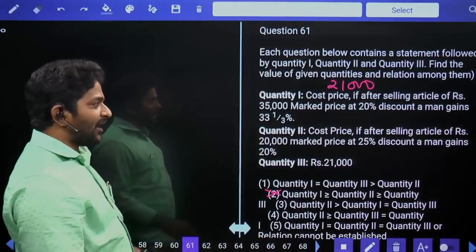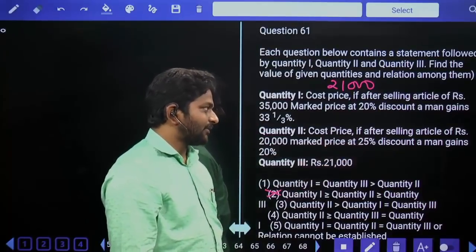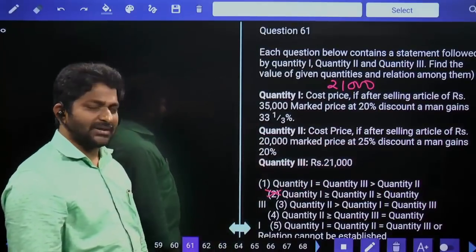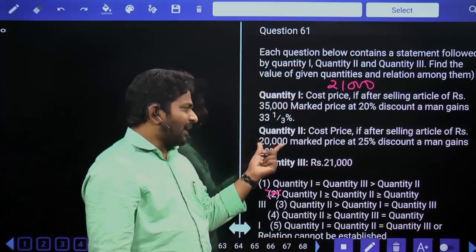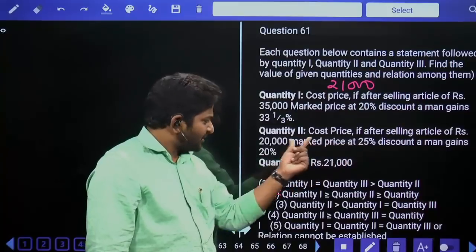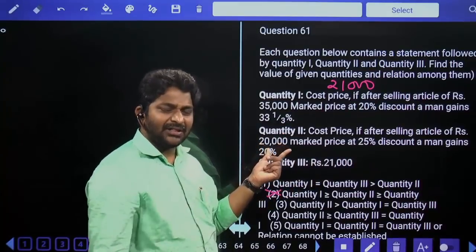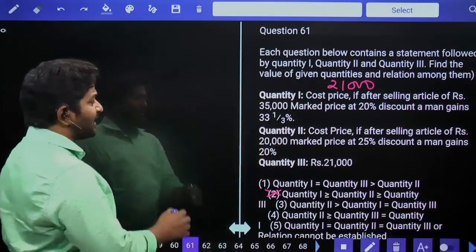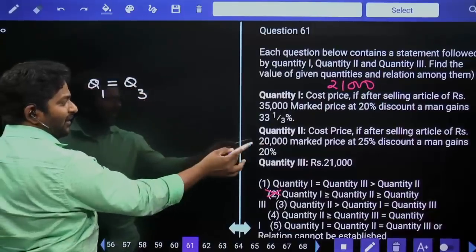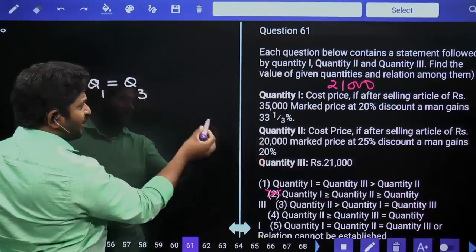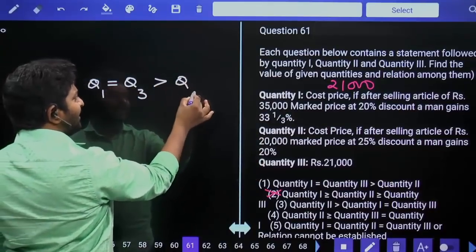If after selling an article of 20,000 market price at 25% discount, a man gains 20%. Now clearly on market price we are giving some discount, still there is a profit. That means cost price is definitely less than 20,000. So we can clearly say Q1 and Q3 both are equal. Q2 cost price is less than 20,000 and these both are 21,000. These are greater than Q2.